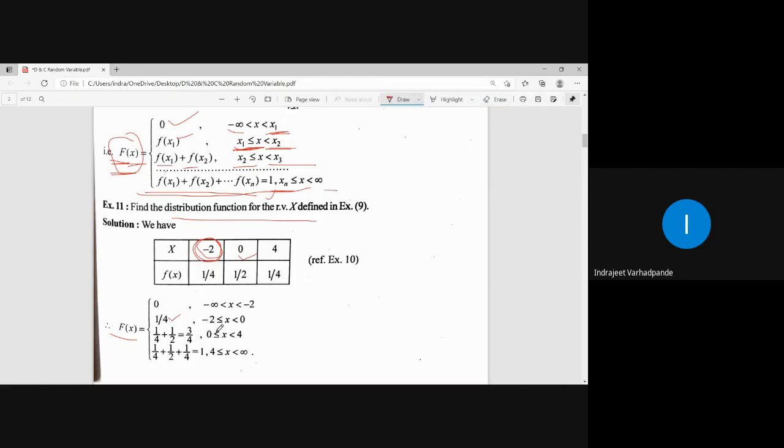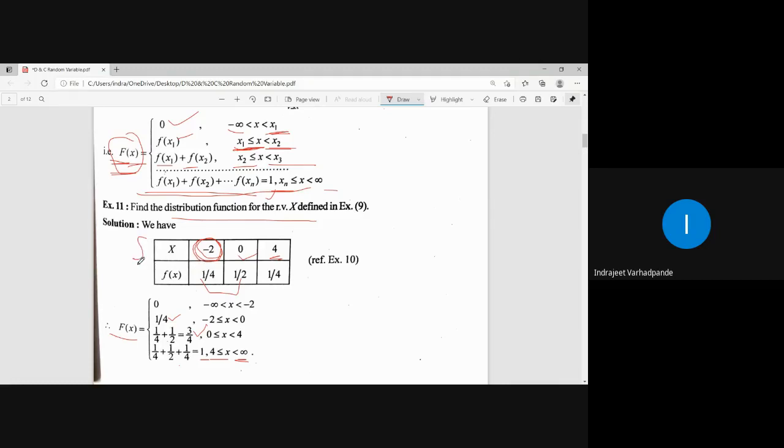For 0 less than or equal to x but strictly less than 4, take the summation 1 by 4 plus 1 by 2. What is 1 by 4 plus 1 by 2 giving you? 3 by 4. And lastly, x greater than or equal to 4 but strictly less than infinity, sum of all: 1 by 4 plus 1 by 2 plus 1 by 4, that gives you the answer 1. So this is the pattern of writing down the distribution function capital F of x for the given probability mass function given by small f of x.